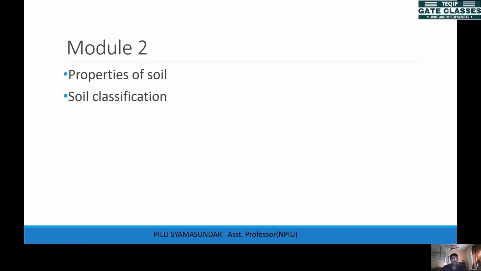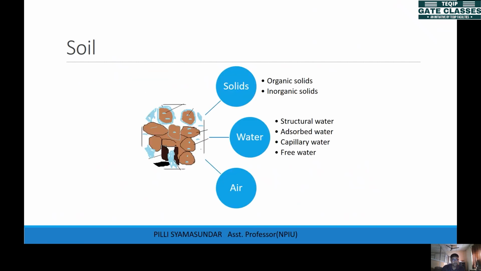So this is module 2, which is about the properties of soil and soil classification. We'll start with the properties of soil. Before starting properties of soil, we should know what is the soil, right? So what is the soil?